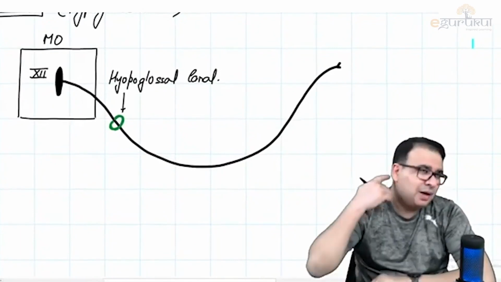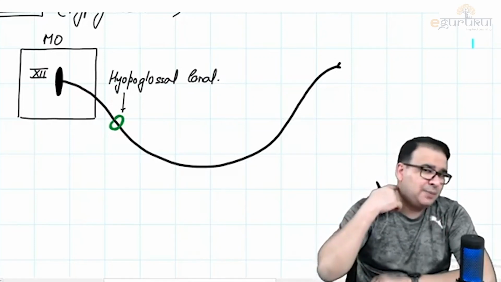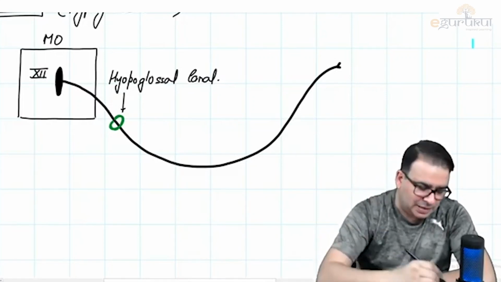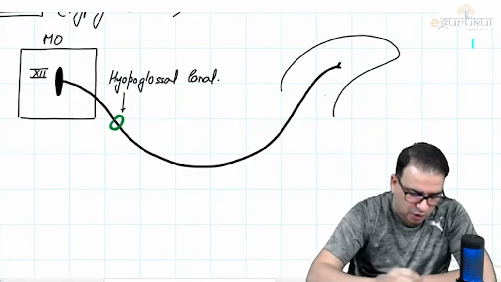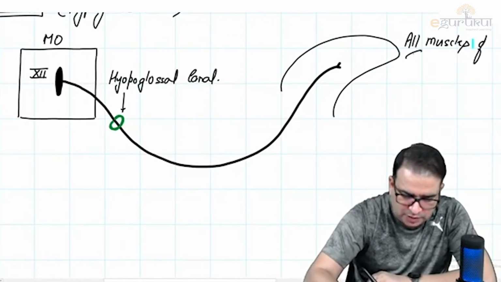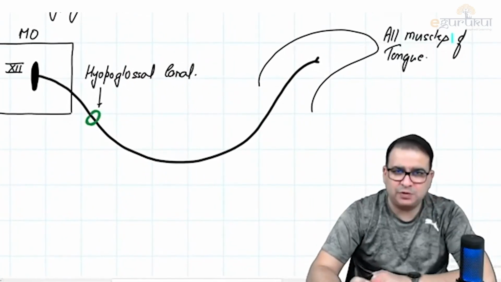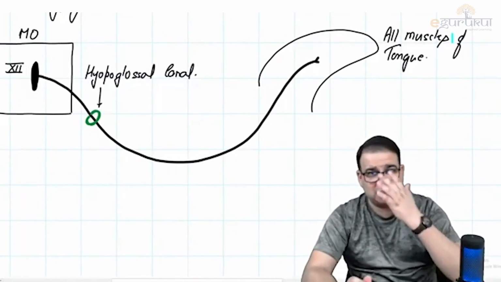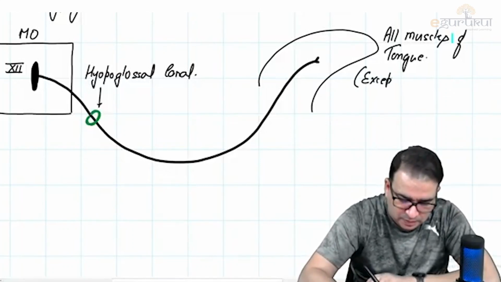Once it comes out of the hypoglossal canal, it will go through certain triangles of the neck. What triangles? We will discuss that tomorrow. But the hypoglossal nerve will come and supply the muscles of the tongue. Well, as the name suggests, this nerve is going to supply all muscles of the tongue. Again, you don't have to remember those names of the muscles of tongue as of now. The genioglossus, hyoglossus and all. All the muscles of tongue except one. Exceptions are always there. Except one muscle, and that muscle is called the